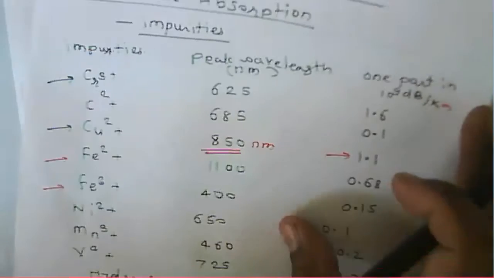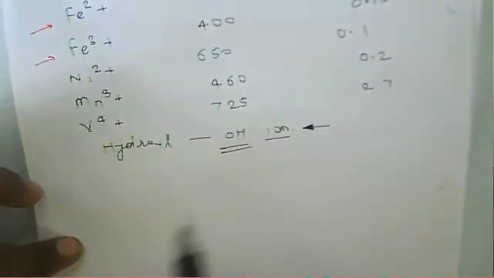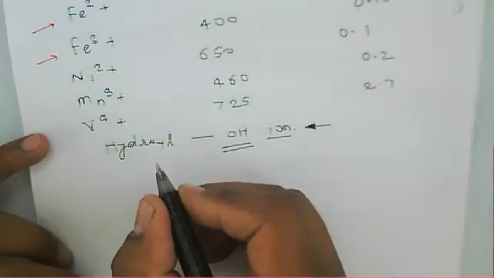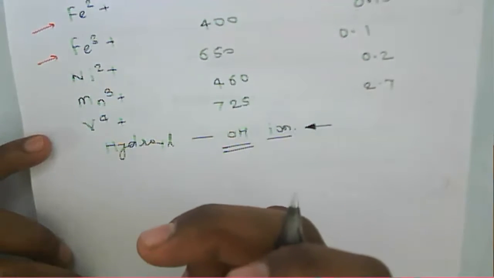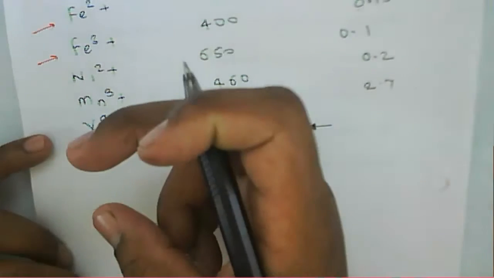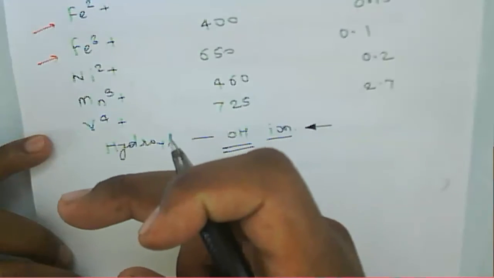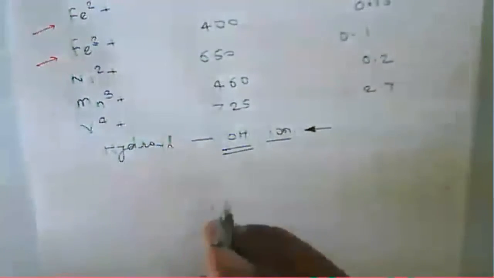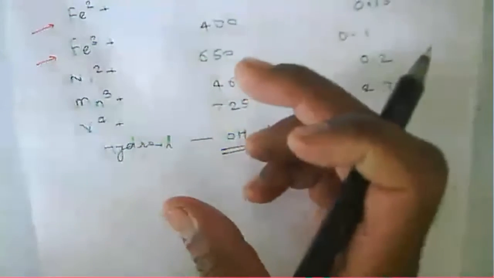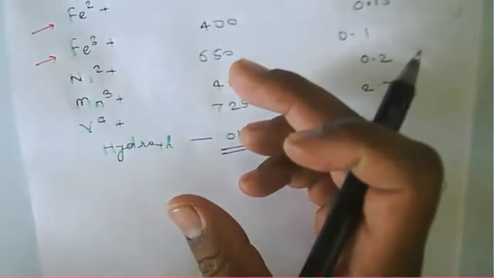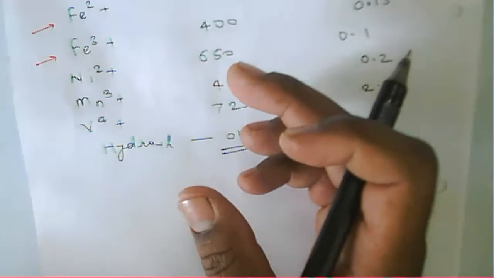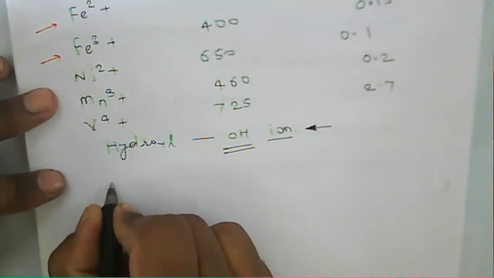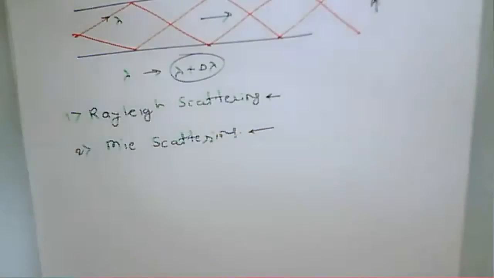Now, in the case of Rayleigh scattering, what happens at the time of manufacturing? Inside this particular fiber, the density of the fiber core and so on will change. The density of that composition will change there.